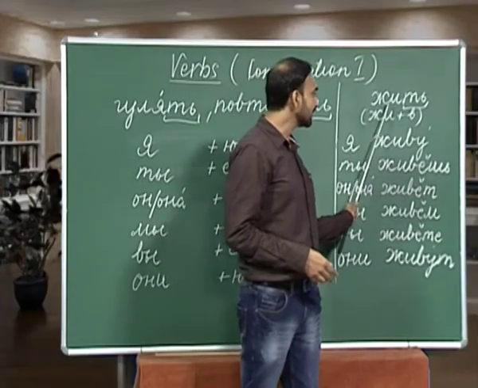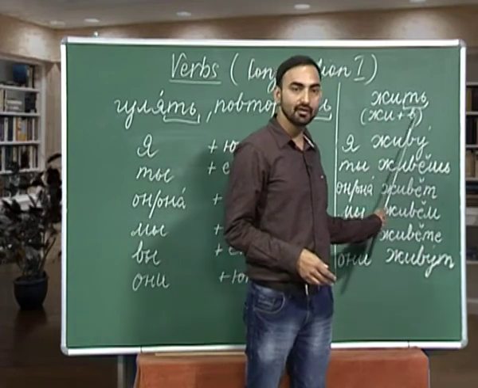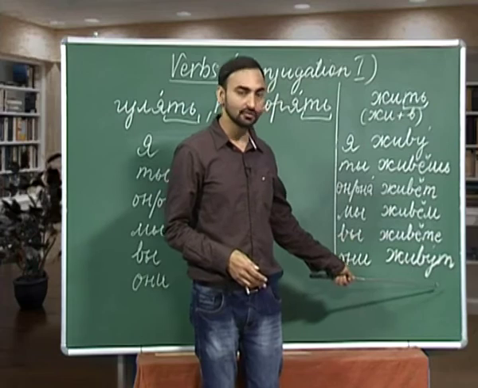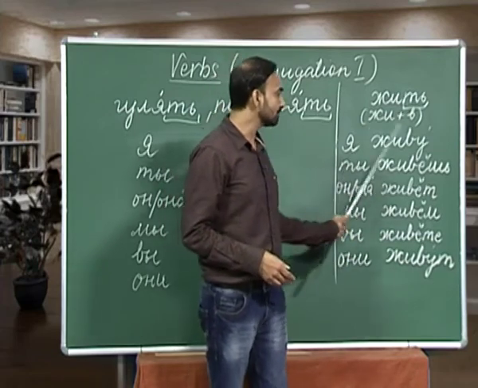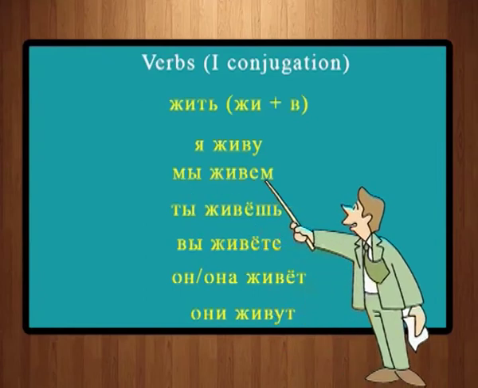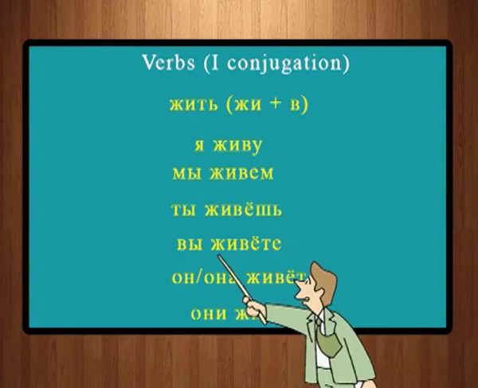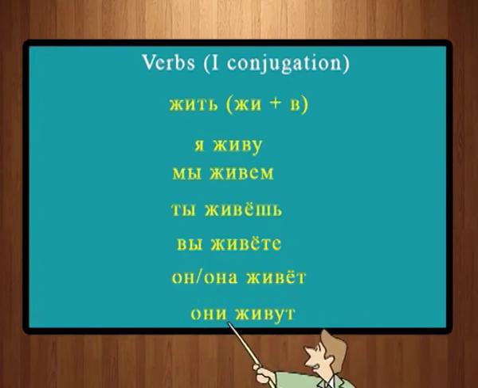In addition to this root ji, we are adding an additional consonant ver, and with the rest of the forms also we will add this consonant to the root. Ya jivu, ti jivyosh, onana jivyot, mi jivyom, we jivyoche, ani jivut.